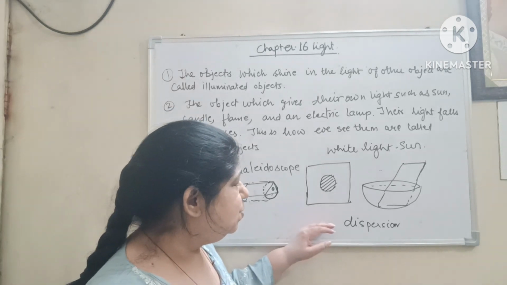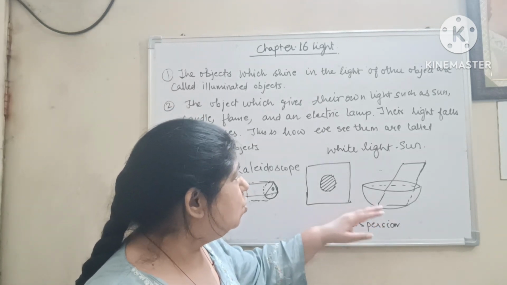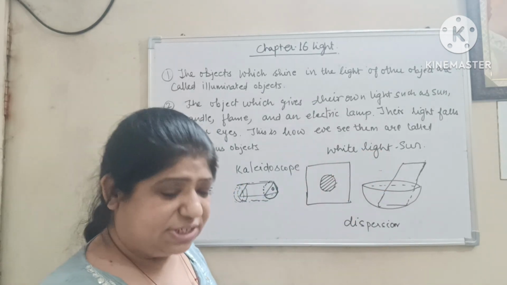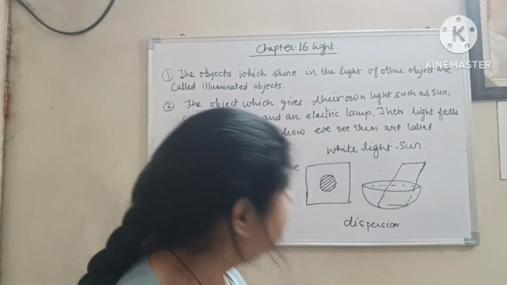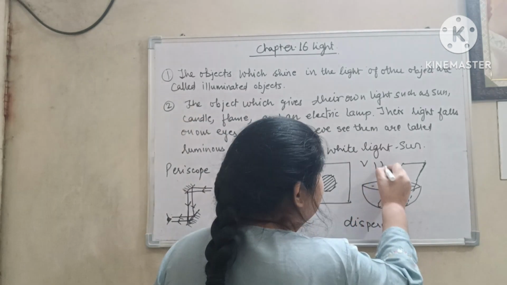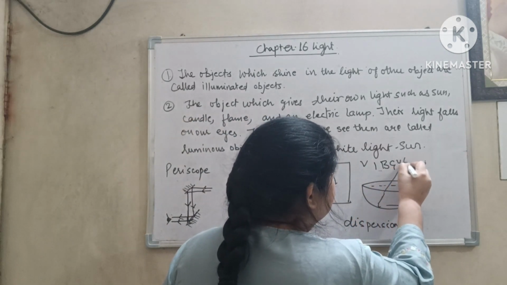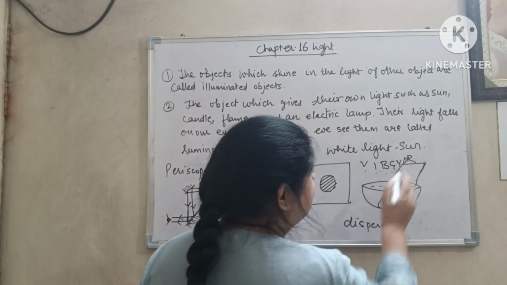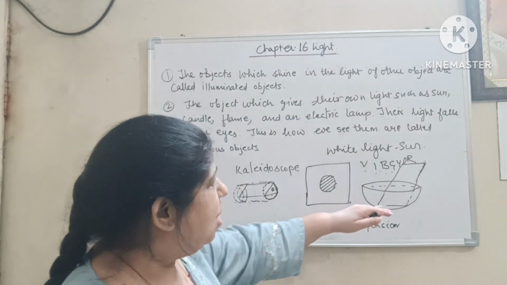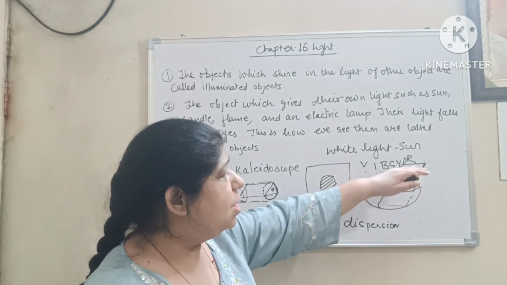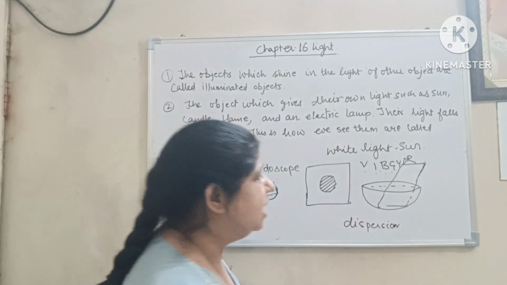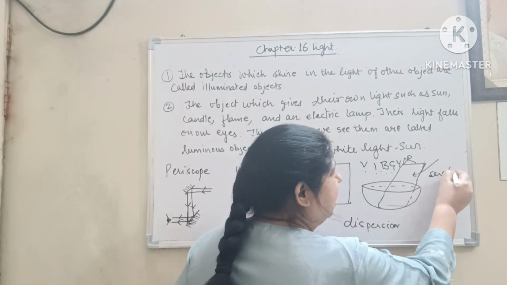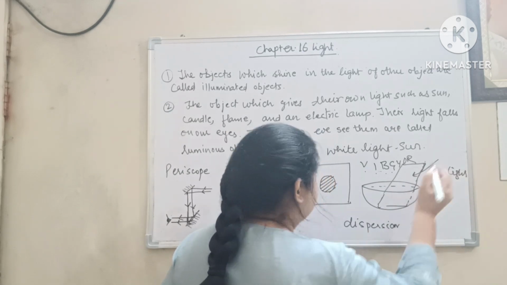Now comes dispersion. You know that sunlight is a white light made up of 7 colors, that is violet, indigo, blue, green, yellow, orange, red. Take a bowl, fill it with water, place a plane mirror in it and allow sunlight to enter the plane mirror.